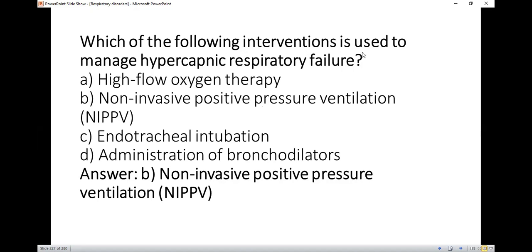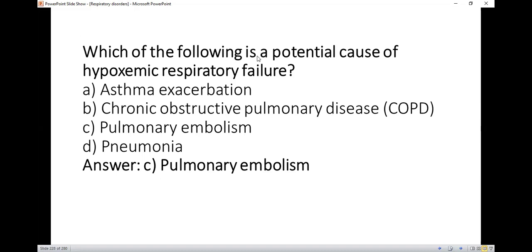Which of the following intervention is used to manage hypercapnic respiratory failure? So right option B, non-invasive positive pressure ventilation. Non-invasive positive pressure ventilation is a type of ventilation therapy that delivers air pressure into the lung through a mask or device. Which of the following is a potential cause of hypoxemic respiratory failure? So right option is C, pulmonary embolism.